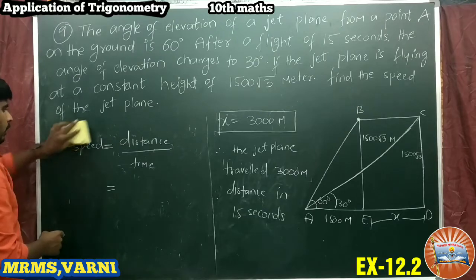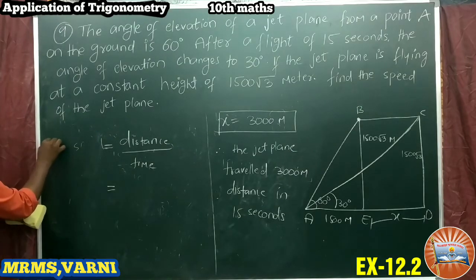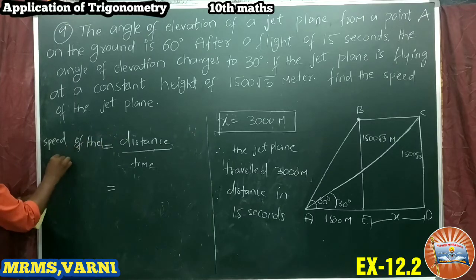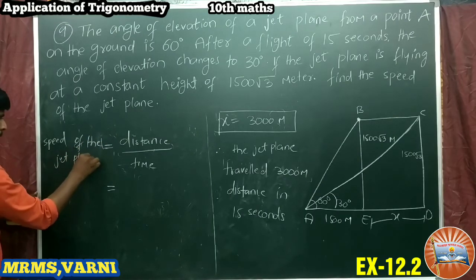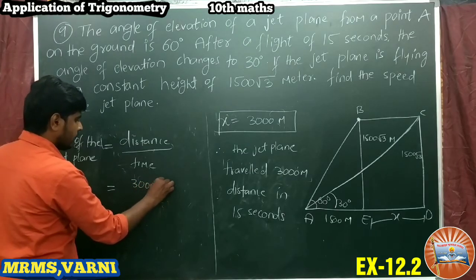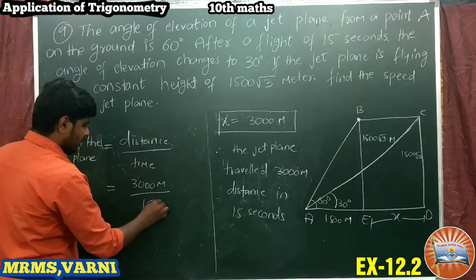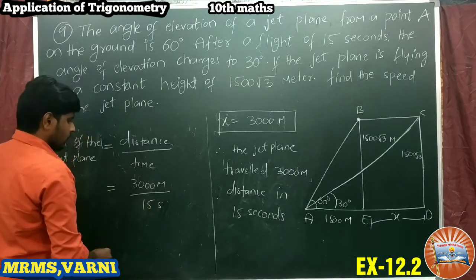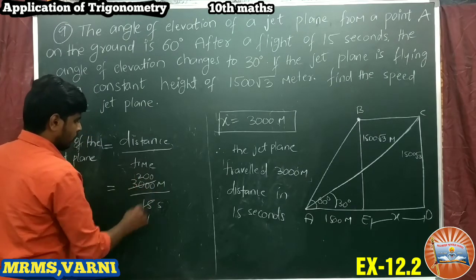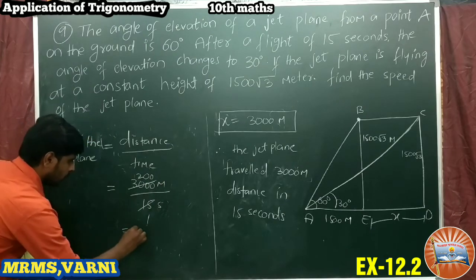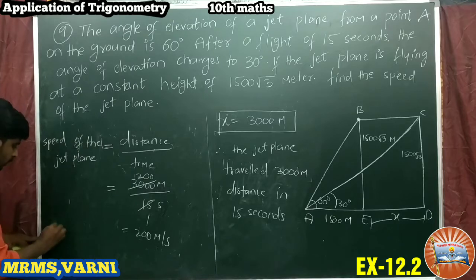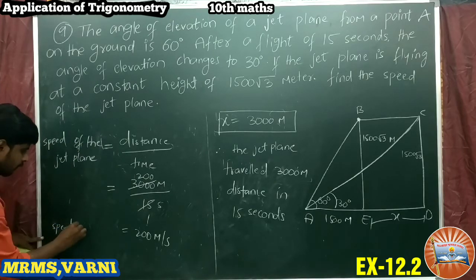Speed of the jet plane is 3000 meters by 15 seconds. 15 twos are 30, so the answer is 200 meters per second, the speed of the jet plane.